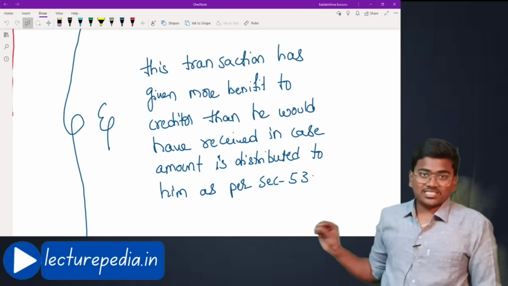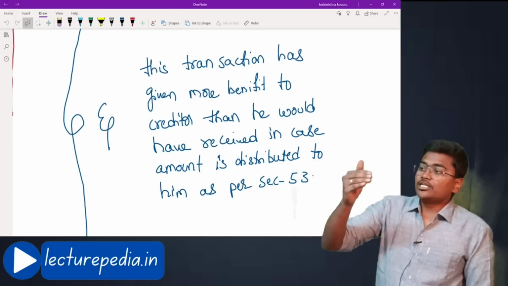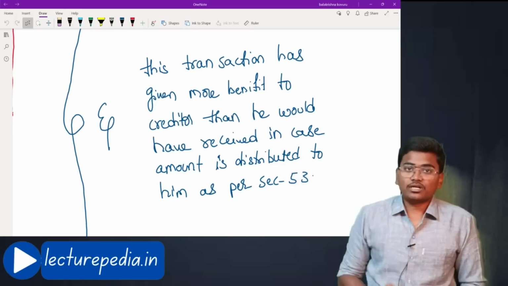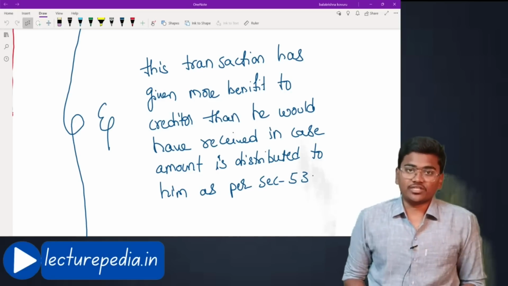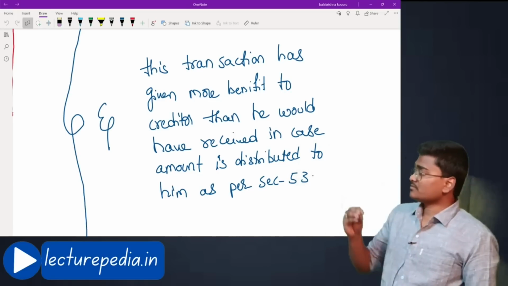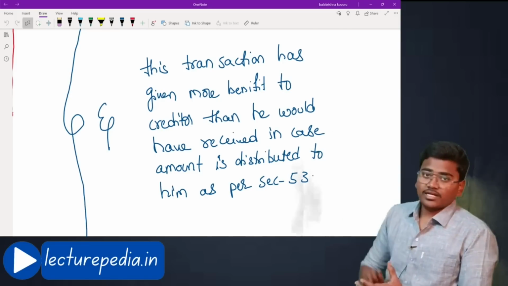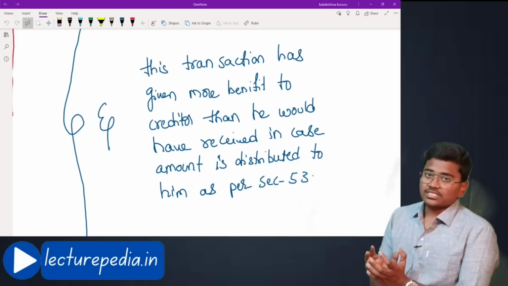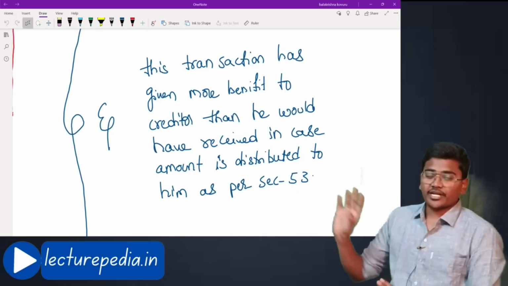Under section 53, you will be distributing the assets of the company to various people as per the procedure prescribed in 53. Now, you have transferred the asset to the creditor. Let's say the value of the asset is 100 crore. You have transferred a 100 crore asset to the creditor.